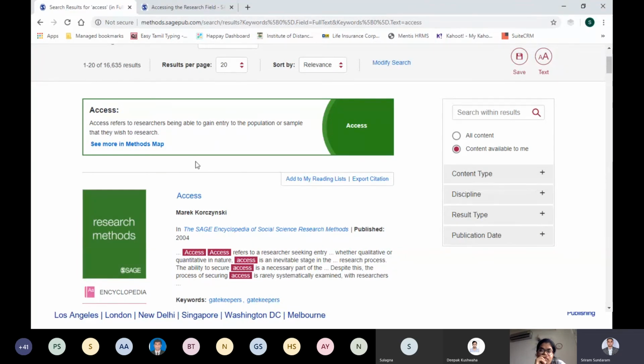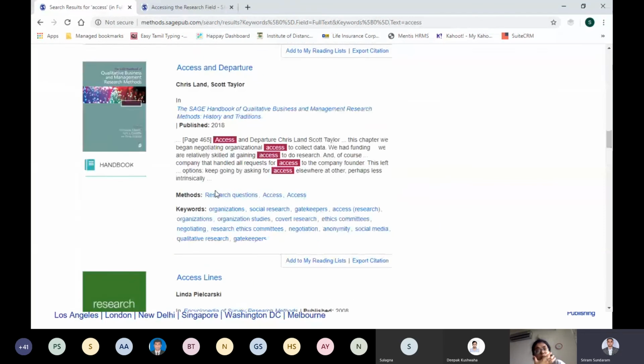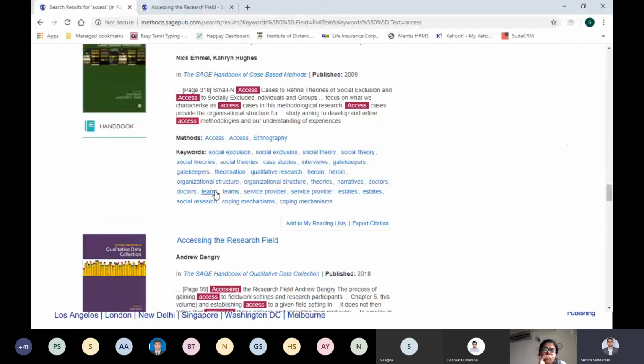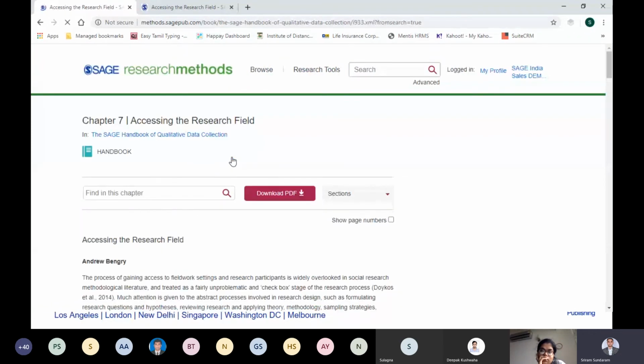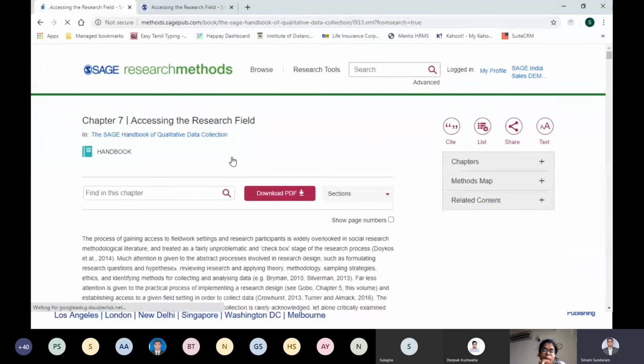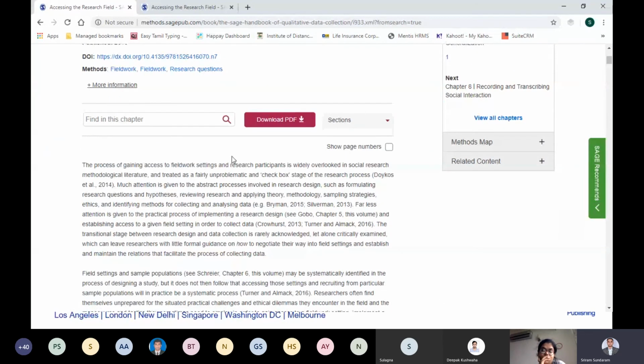So now I have searched access and clicked content available to me, and I am seeing only full text access content over here. Everywhere there is no lock, and the chapter that I was showing you is this, accessing the research field. Now I click here and get into the page. I'll show you how to download a page and how to browse the sections of this particular page and book.